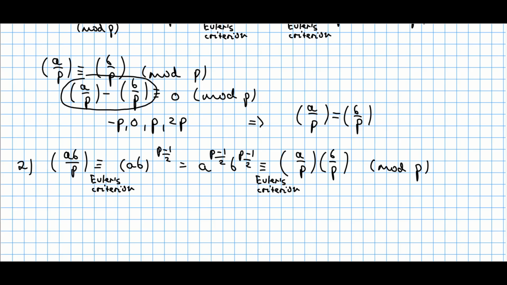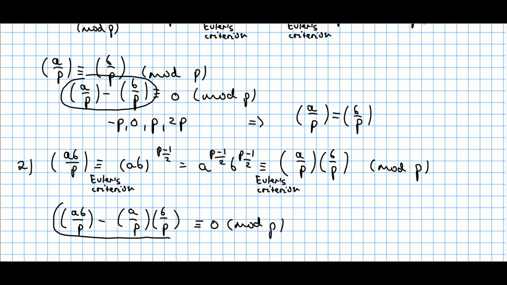The second property is actually even easier to prove, so I think I'm entitled not to explain this in detail. However, again, we get only that this Legendre symbol minus the product of the two Legendre symbols is not equal to 0 but only congruent to 0 modulo p. But you can prove in the same manner as previously that this difference can only be equal to 0, and thus this Legendre symbol equals the product of those Legendre symbols.